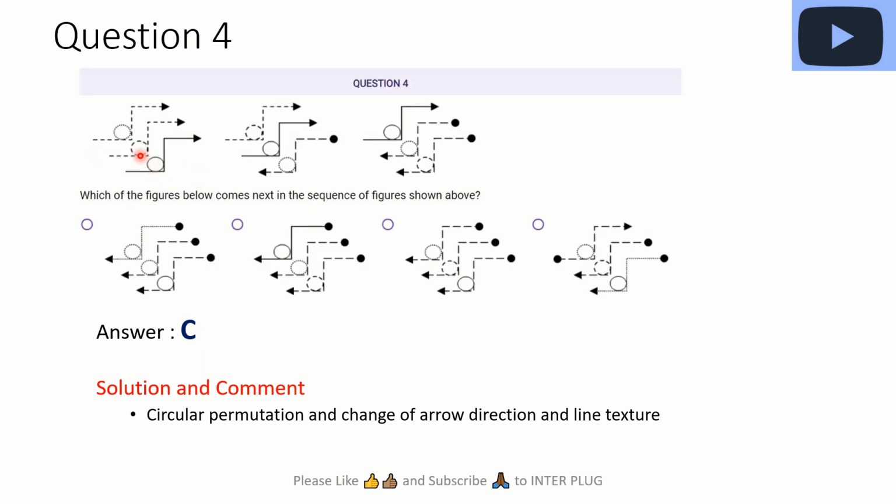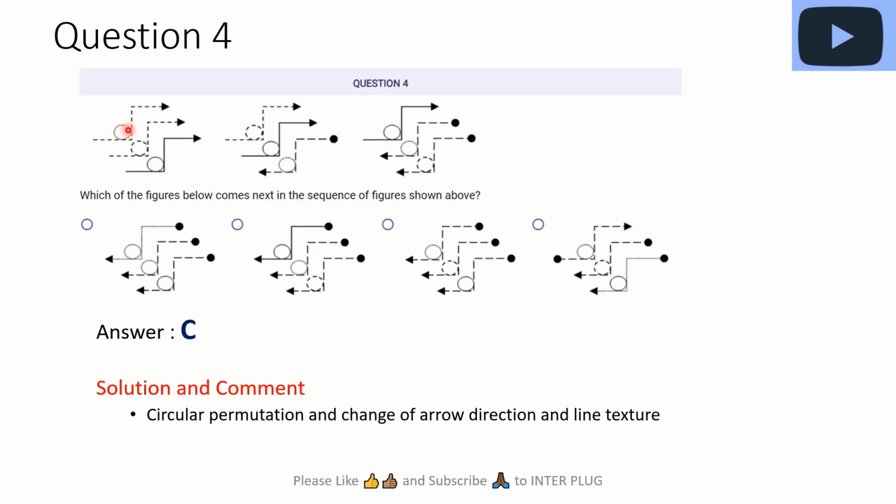So you see this one goes to the middle here, and in this case it goes to the third. So obviously in the next situation, this one should be the first. So that leaves us with three options: this, and this, and obviously B is eliminated. Now the next is this circle with the hashed lines. We see that it goes here, it comes here, so it should definitely be in the middle, right? So it's either this, and it cannot be this, right? So it's between this and this.